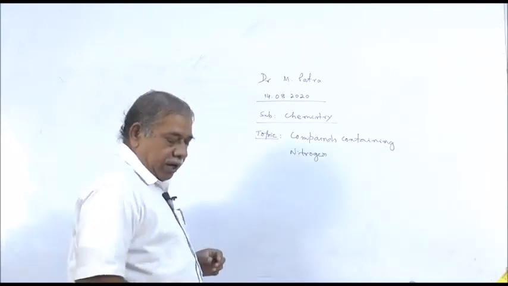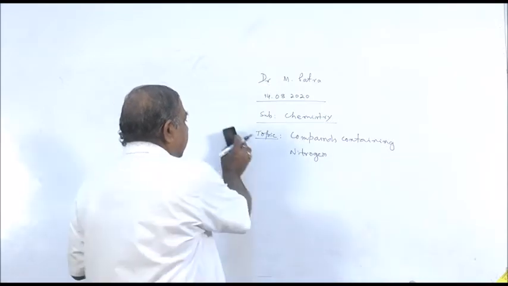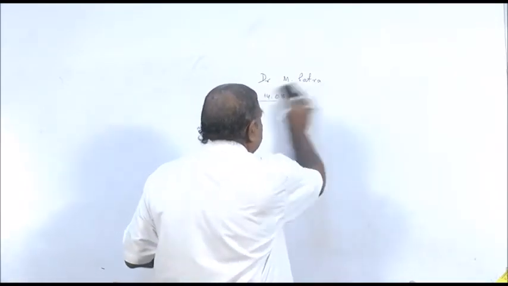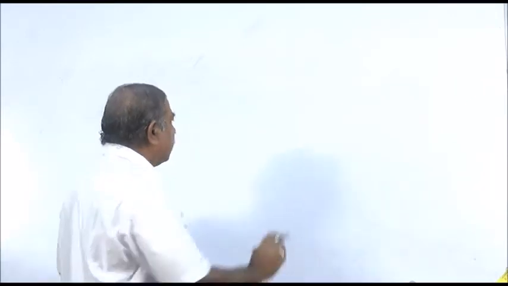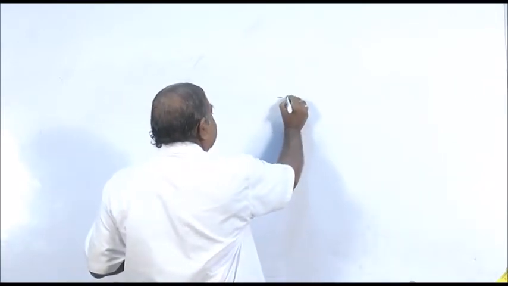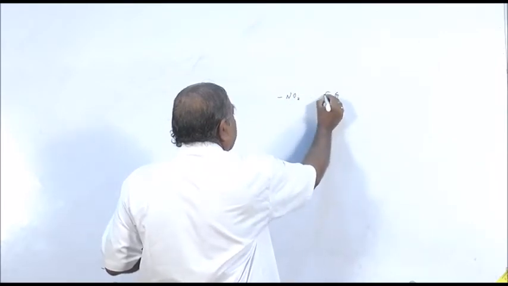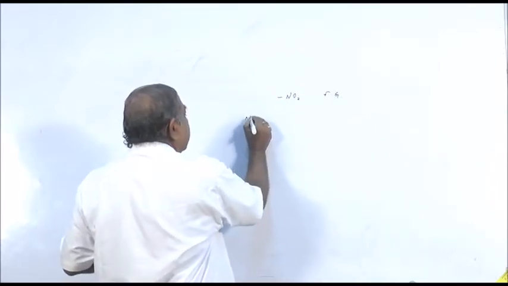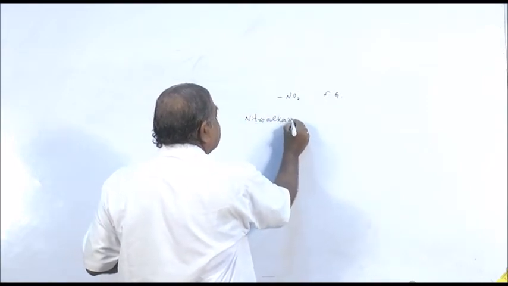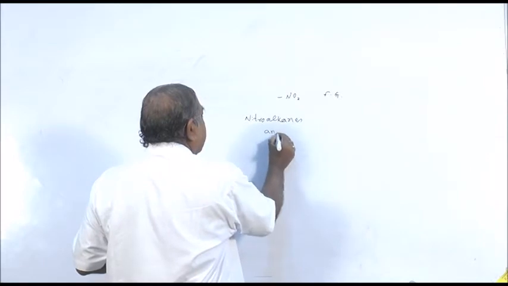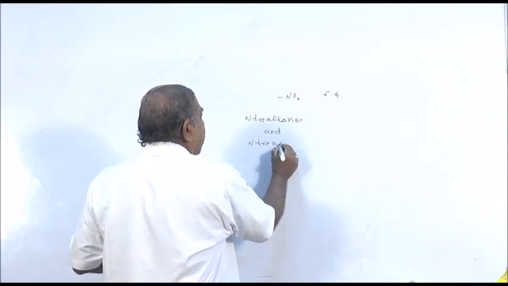Now, there are three different classes of compounds which contain nitrogen. Number one, compounds containing nitro group, that is NO2 group. This is the functional group. Like there are two types, nitroalkanes and nitroarenes.